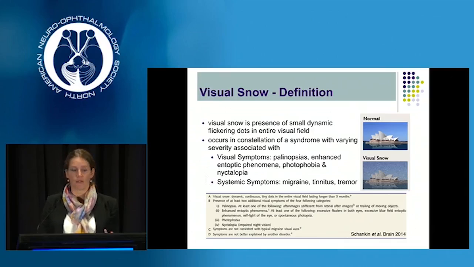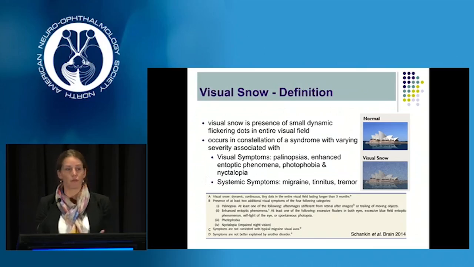So these patients often experience a whole range of palinopsia, such as trailing or after images. They're aware of entoptic phenomena, particularly blue field phenomena, or things like Scheerer's phenomenon, looking at little white cells going through the retinal vasculature. They also experience photophobia and nyctalopia.